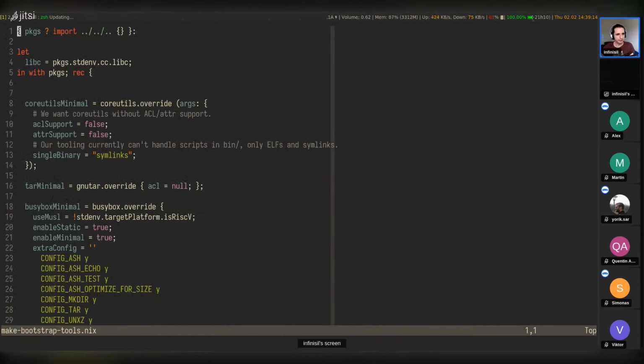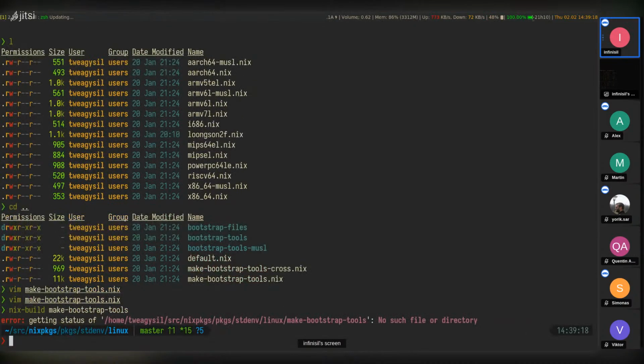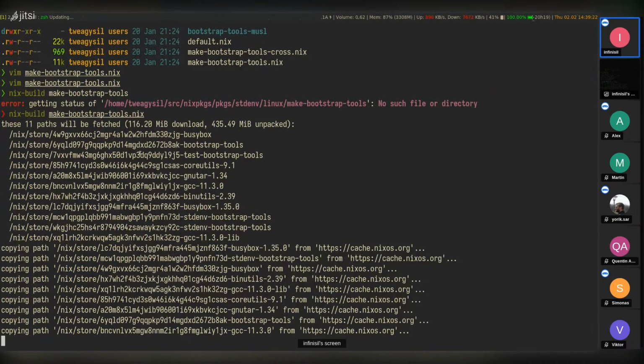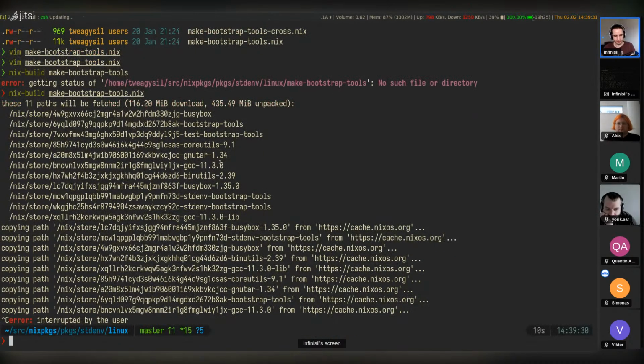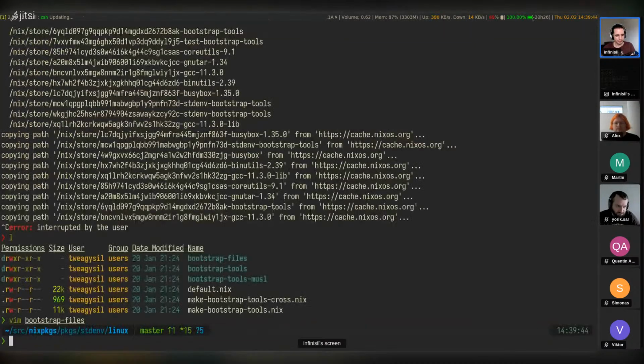I do want to see, okay, we can actually build this ourselves manually here. Let's try this: make-bootstrap-tools. All right, that fetches it already. So I believe somewhere that's built. Let's continue on with that. And so we have these bootstrap files. What they contain, let's look at that. Bootstrap files.